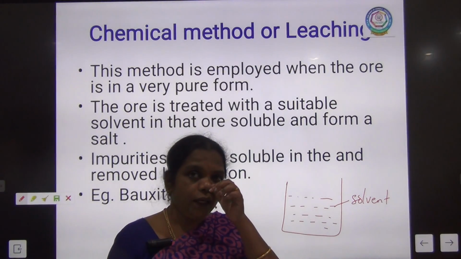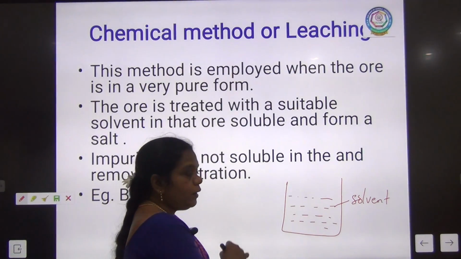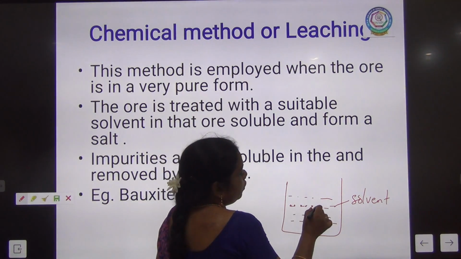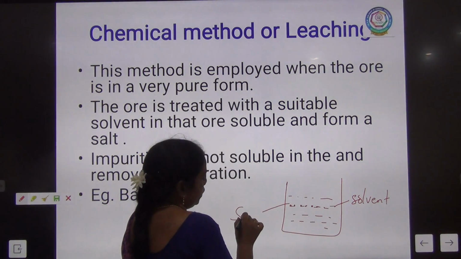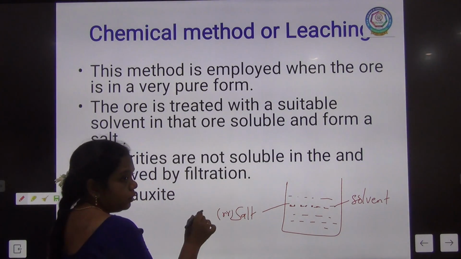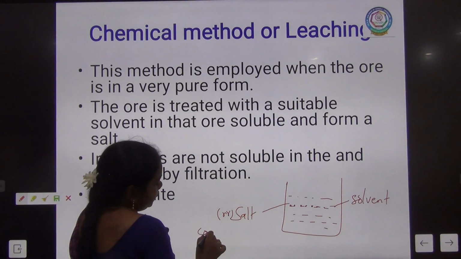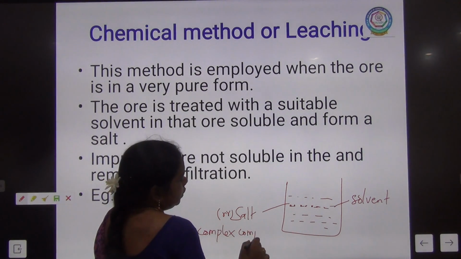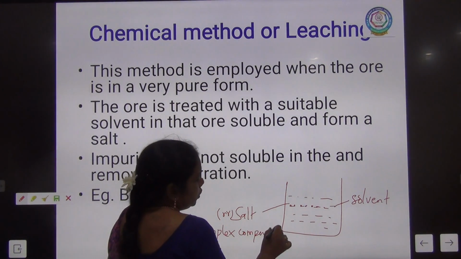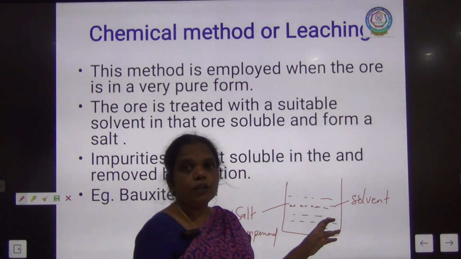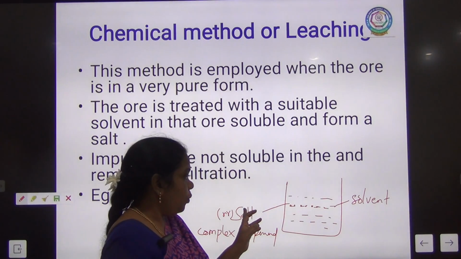If the ore is soluble, it can form a salt or complex compound. So here the suitable solvent is taken, and in that we dissolve the ore particle.